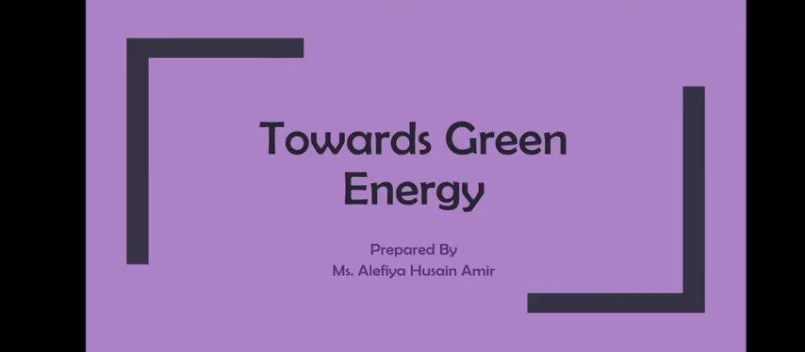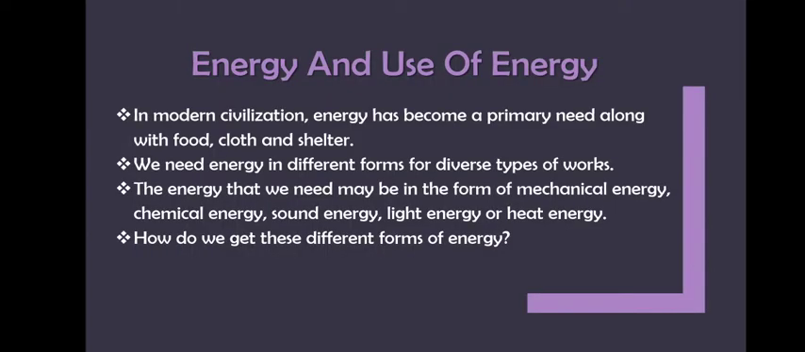In today's video, we are going to start a new chapter that is towards green energy. Now let us start with energy and use of energy. In the modern world, energy has become a primary need along with food, cloth and shelter. So we need different forms of energy for doing diverse types of work. The energy that we need may be in the form of mechanical energy, chemical energy, sound energy, light energy, or heat energy. Now, how do we get these different forms of energy?